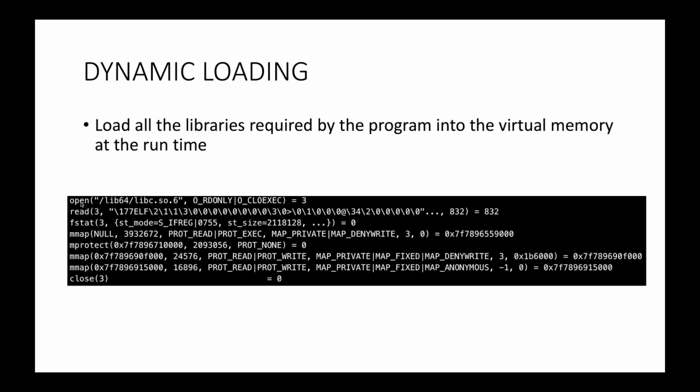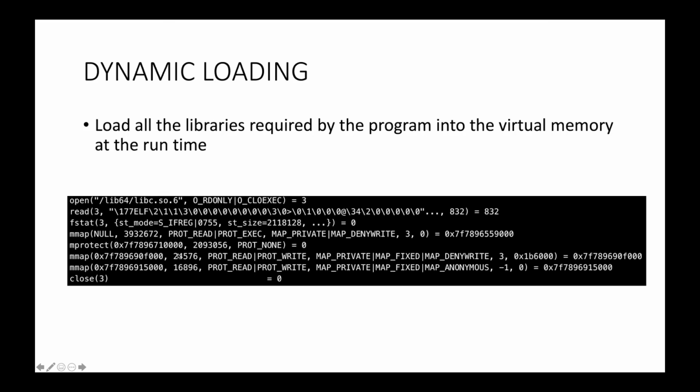You can see I have used the strace command to trace. The strace command can give you all the system calls that the program is making. For example, one of the libraries here is libc.so, which means it is a shared library. libc is a popular library for C programs.